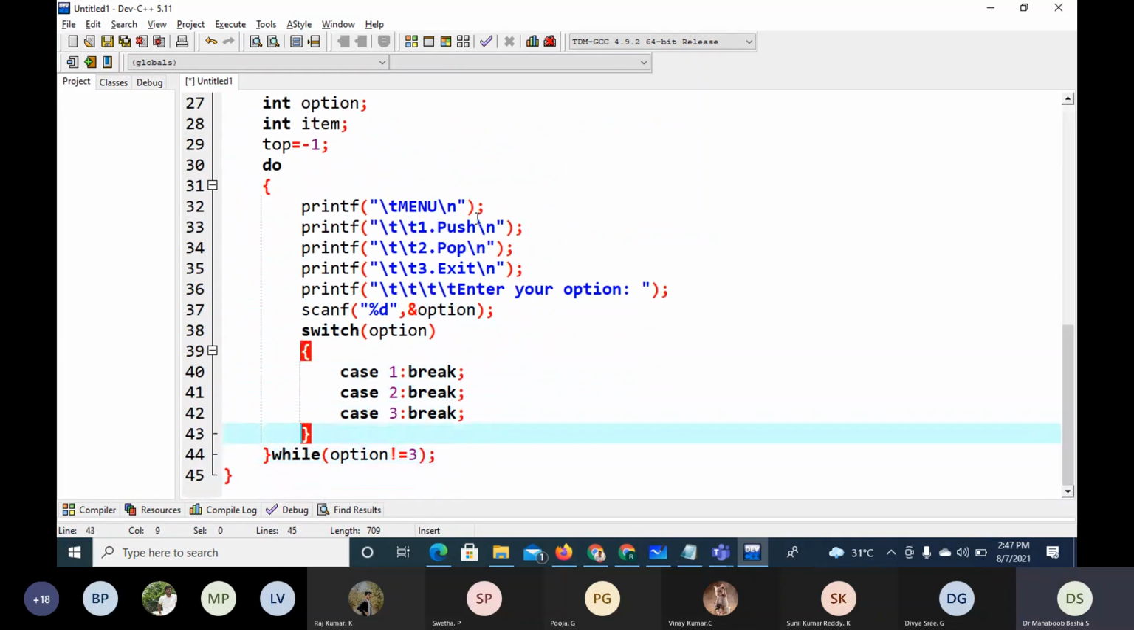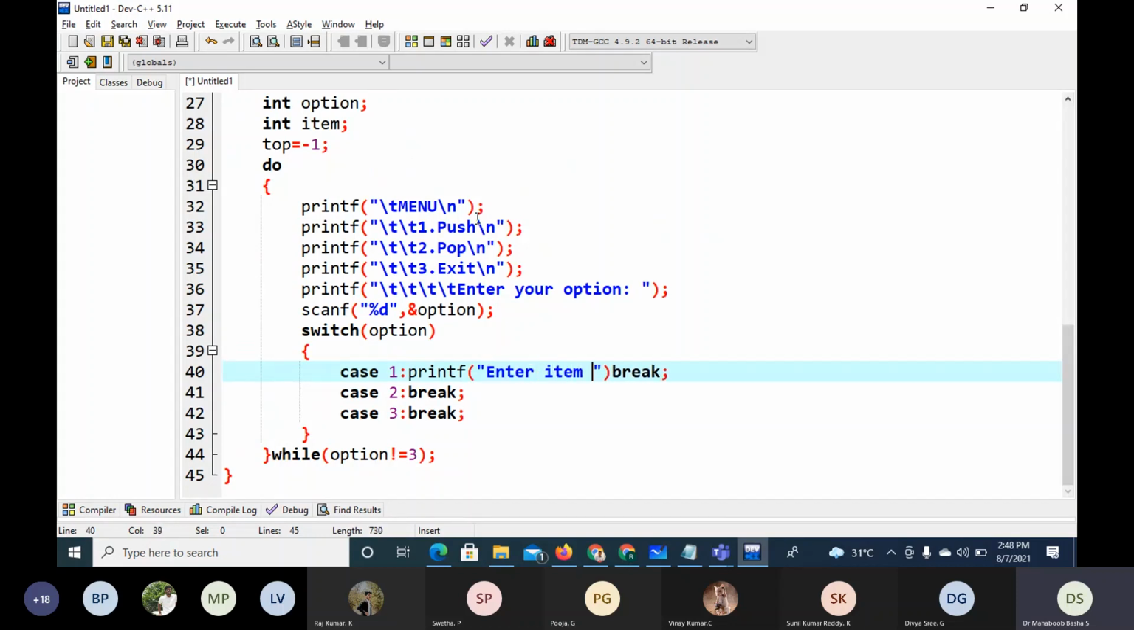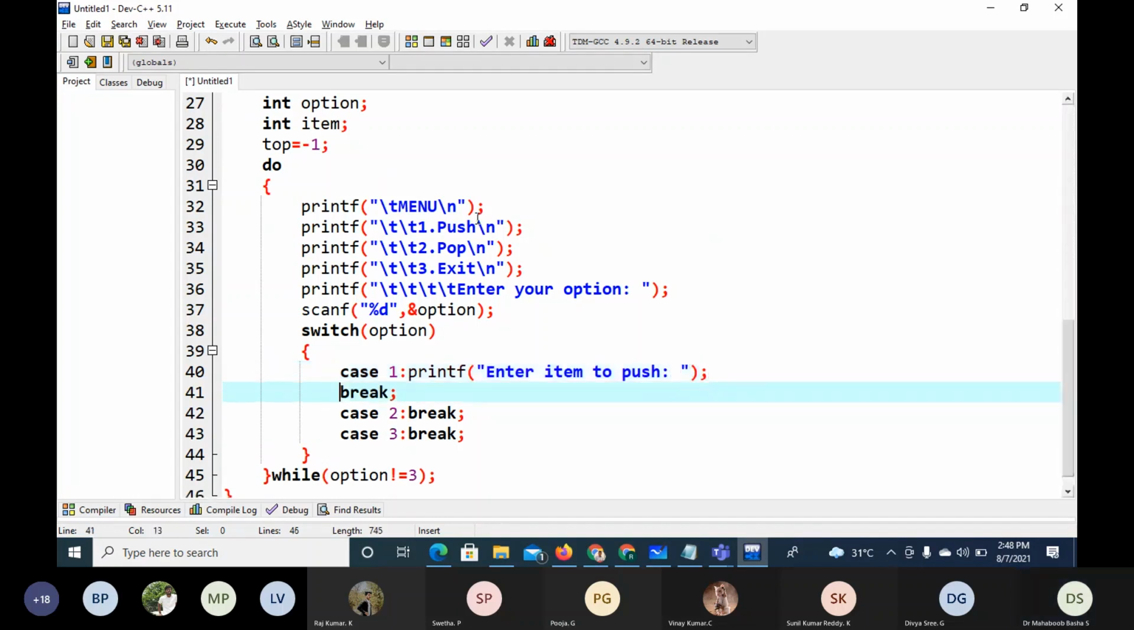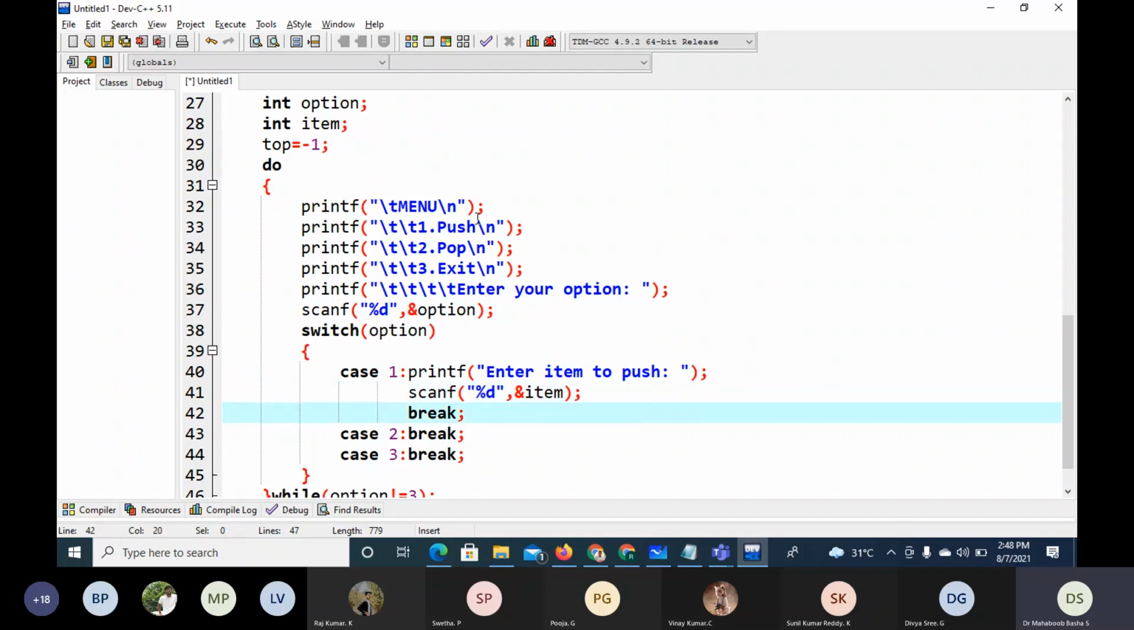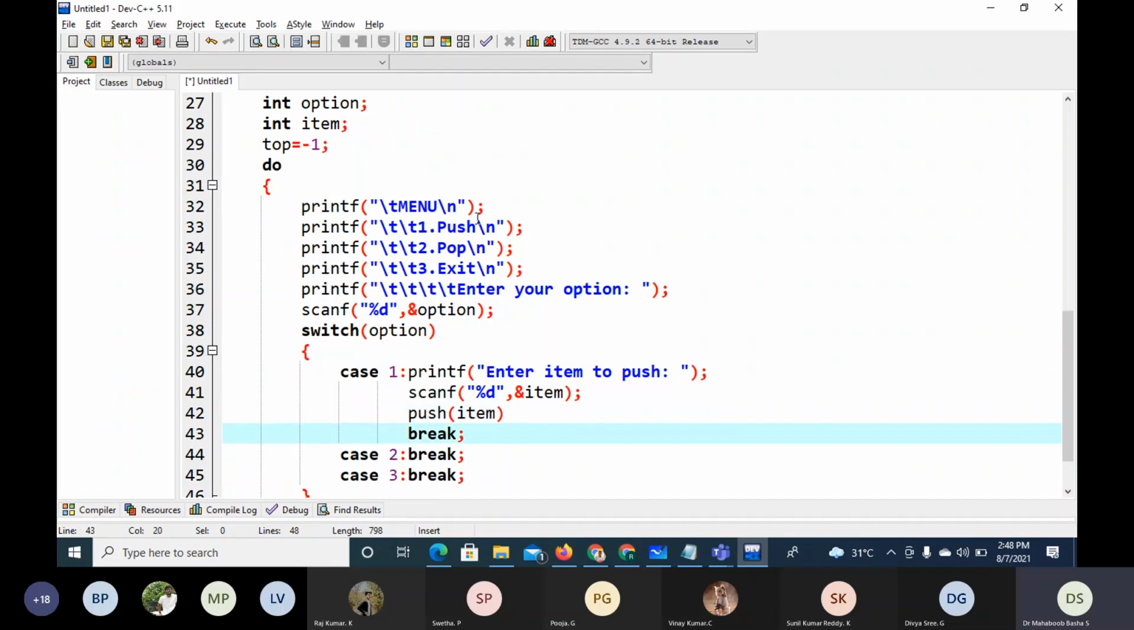Now I'll ask the user to enter item to push. So I'll say printf enter item to push. So I'll read that item. Scanf %d item. I'm reading the item. Then I'm pushing the item. So I'll say push item. So this is case 1, push operation. Case 2 is pop operation.